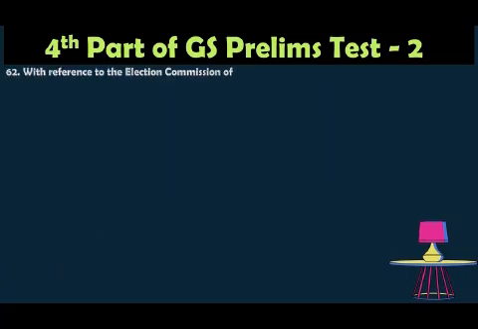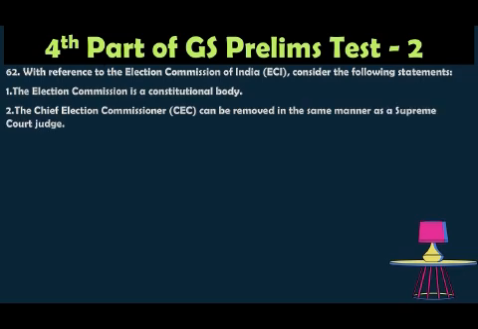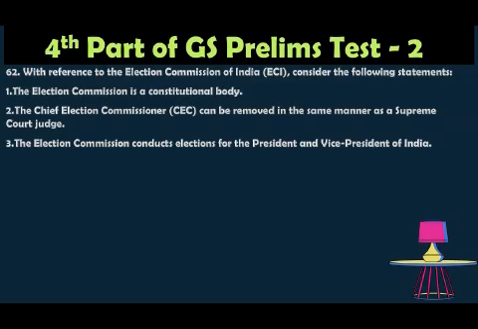Question number 62. With reference to the Election Commission of India, consider the following statements. 1. The Election Commission is a constitutional body. 2. The Chief Election Commissioner (CEC) can be removed in the same manner as a Supreme Court judge. 3. The Election Commission conducts the election for the President and Vice President of India. Which of the statements given above is correct?